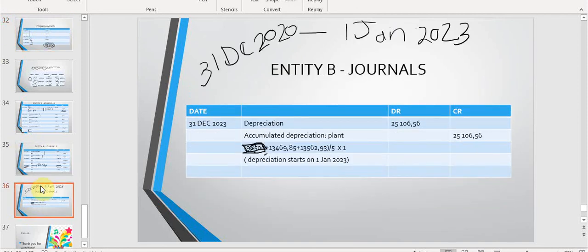Then I've added the interest of the first year and the interest of the second year. Remember, the third year, it was no longer a qualifying asset, so we couldn't put the interest against the historical carrying value. I divided it by 5 because that is the depreciation method, and we've used it from 1 January 2023 to 31st December 2023, which makes it 1 full year. And that gives you depreciation of 25,106 Rand and 56 cents.